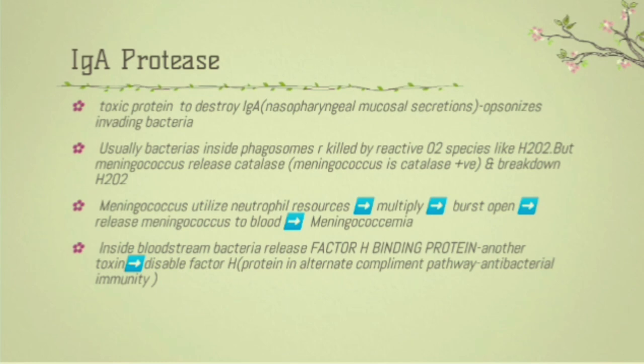The third virulence factor is IgA protease, which is a toxic protein the bacteria uses to destroy the IgA. IgA is an immune system protein found in nasopharyngeal mucosal secretions which opsonizes the invading bacteria. Means it attaches to them and neutrophils recognize and destroy them. So IgA protease neutralizes the first line of mucosal defense.